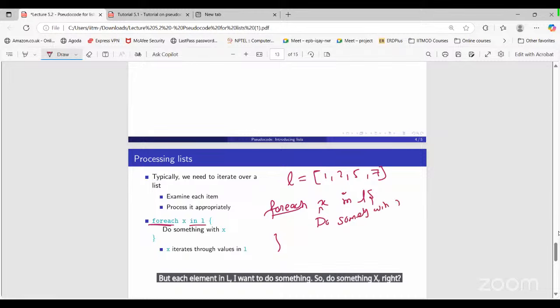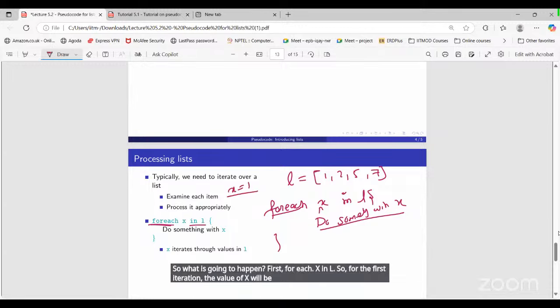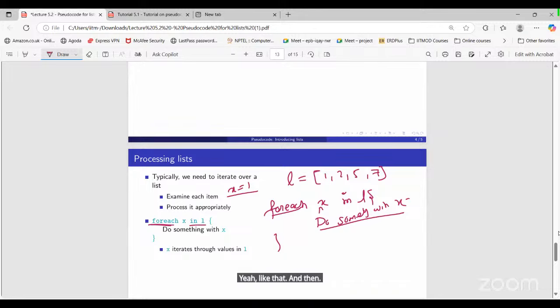With x. So whatever logic we have here, that we are going to execute. What is going to happen first for each x in L? For the first iteration, the value of x will be what? 1, because we have the first element here. Then x will be 1, and whatever we have written here will get executed.